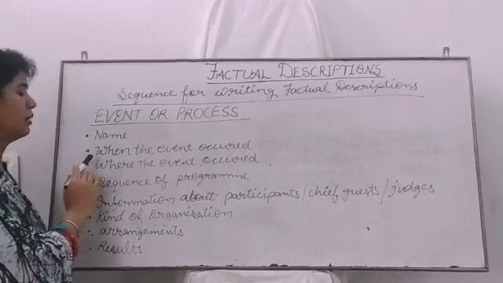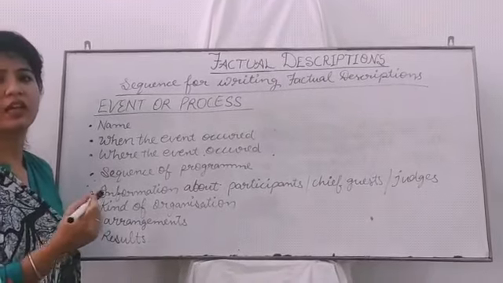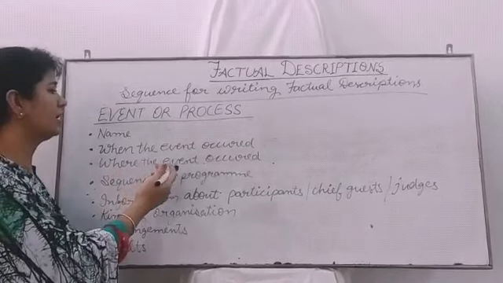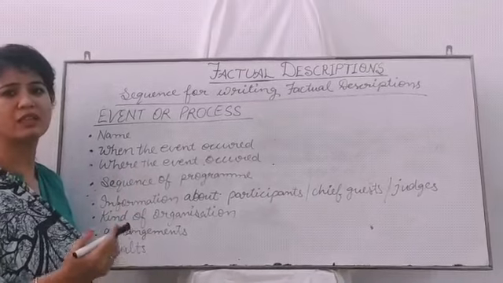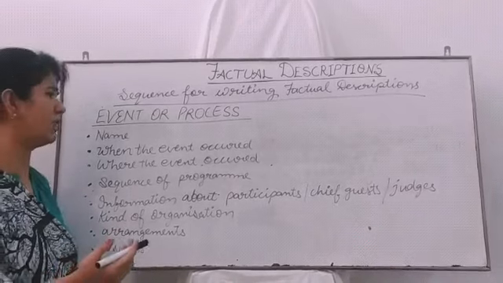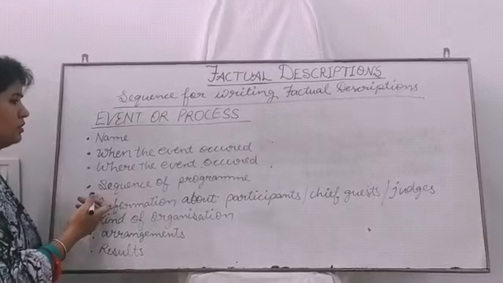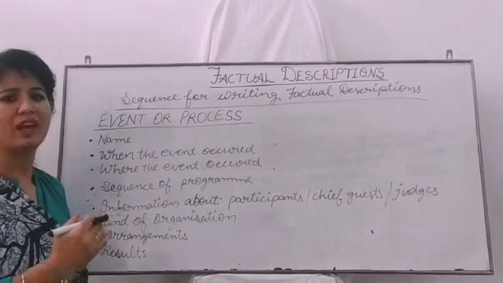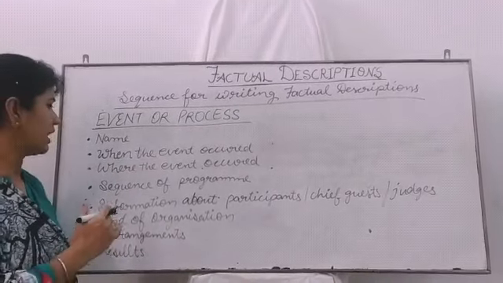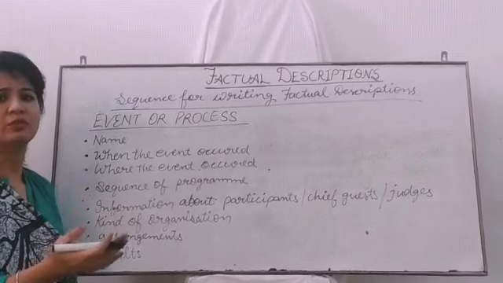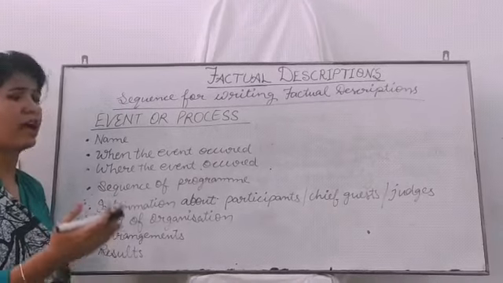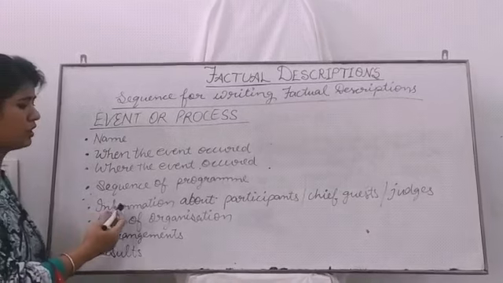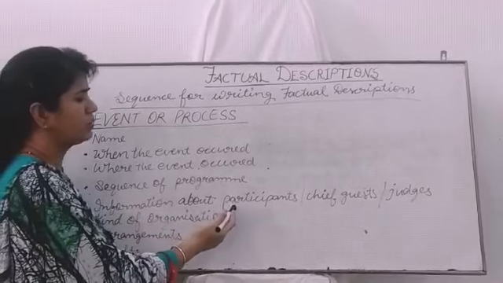Then WH words help a lot, like when the event occurred, where the event occurred, why, what was the purpose of that event, and the sequence of the program. For example, if there was an annual function, then you must tell that first this performance, after that then you may use these words.